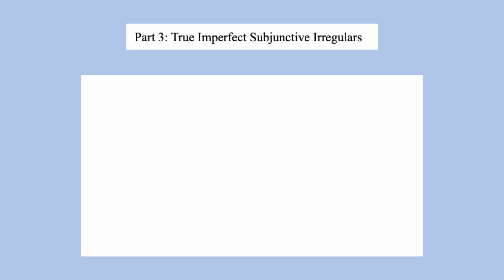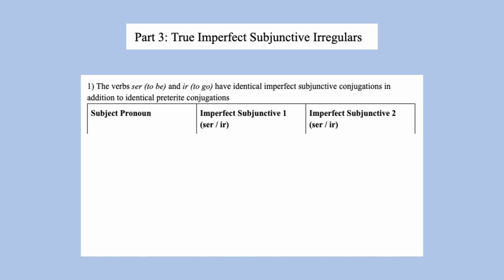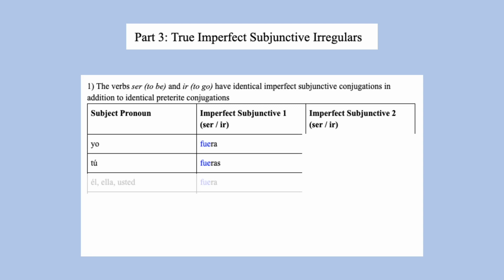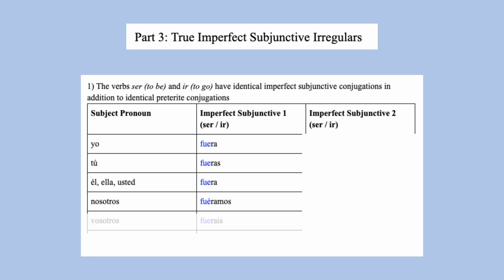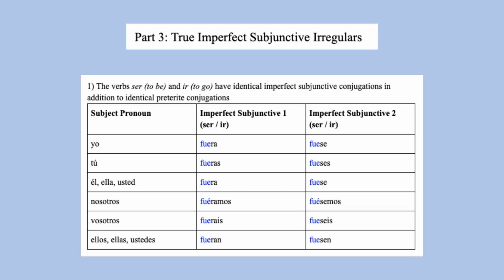And truly irregular verbs under the imperfect subjunctive. Ser and ir have identical conjugations under the imperfect subjunctive, as well as the preterite. Fuera, fueras, fuera, fuéramos, fuerais, fueran. Fuese, fueses, fuese, fuésemos, fueseis, fuesen.